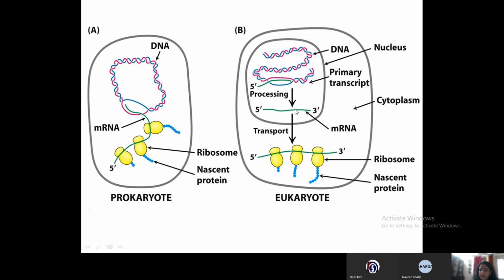When this functional mRNA comes out into the cytoplasm, the translation starts, and you have polyribosomes forming the polypeptides. So this is the difference between transcription in prokaryotes and transcription in the eukaryotic cell.